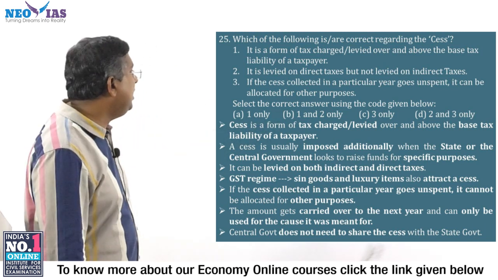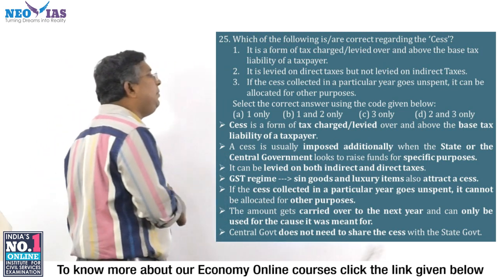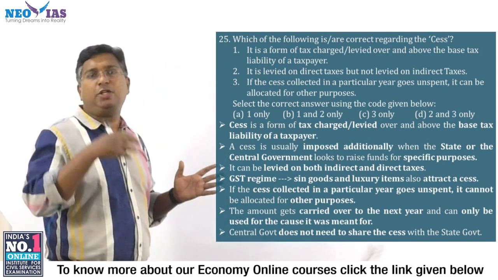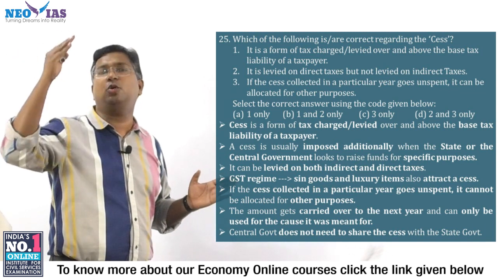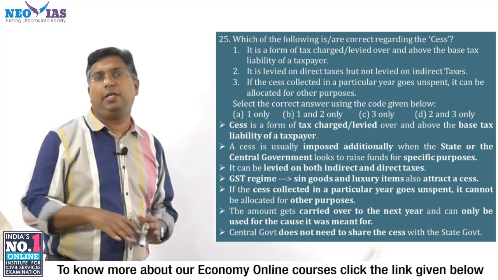What is the third statement? If the cess collected in a particular year goes unspent, it can be allocated for other purposes. No, it should be carried over to the next year and should be used for that specific purpose only. So the answer here is A, 1 only.